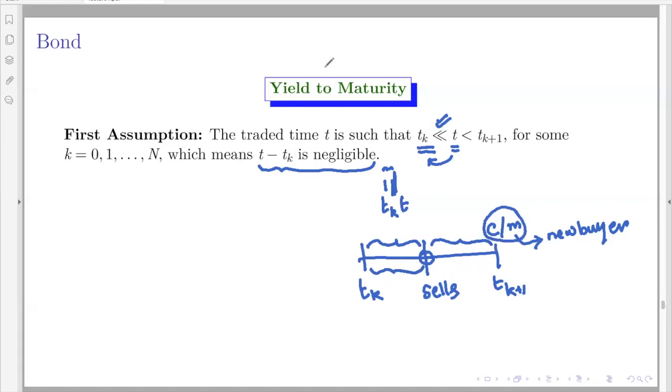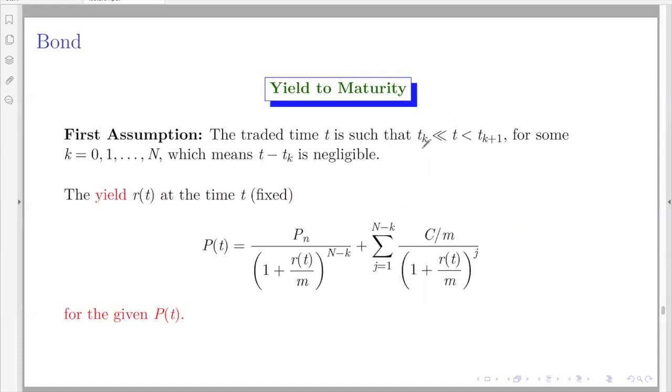Time being, to establish this formula for yield to maturity, we will assume that this distance is negligible. Okay, so that there is no ambiguity that the previous holder will not accumulate any coupon value by holding the bond for a significant period, so that the complete coupon payment is eligible only for the new buyer. Okay, so that was the idea. So with that assumption, the yield to maturity formula is given like this.